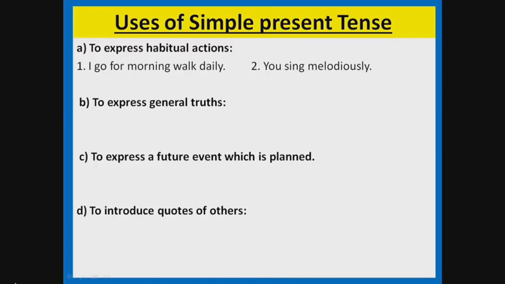Simple present tense is used to express habitual actions. For example, I go for morning walk daily. You sing melodiously. This tense is also used to express general truths. The sun sets in the west. The earth moves around the sun.